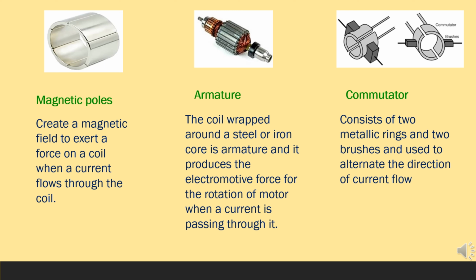Then, the commutator consists of two metallic split rings and two parts known as brushes. The brushes are adjusted to the split rings as shown in the figure. The two ends of the coil are connected to the two split rings and they rotate with the armature. The two brushes maintain contact with the split rings without rotating themselves. These two brushes are connected to the external circuit that provides the current to the motor. It may be a dry cell or another type of energy source.